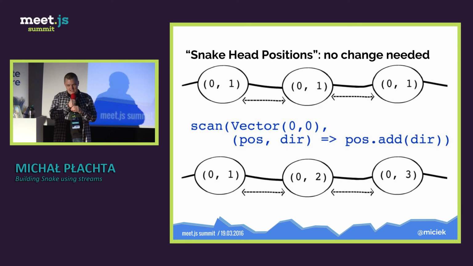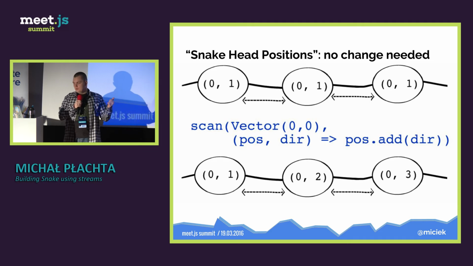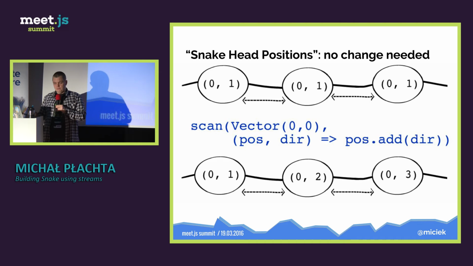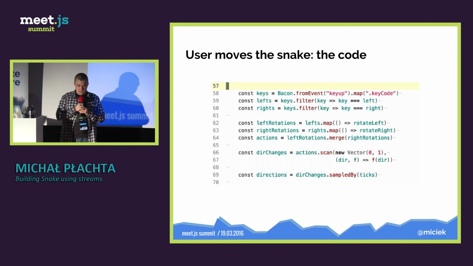Okay, I told you before that streams are reusable, and we just were playing with the direction stream. What is sufficient for us to do is to just replace the old direction stream with a new one, and the rest of our code is left intact. So the position stream, in this case, will be the same. We'll just replace the input stream with our new direction stream, and that's all we need to do. And that's how the code looks. So this is the whole code from the key presses.